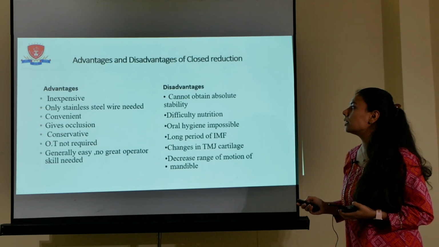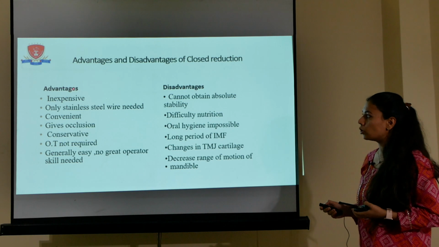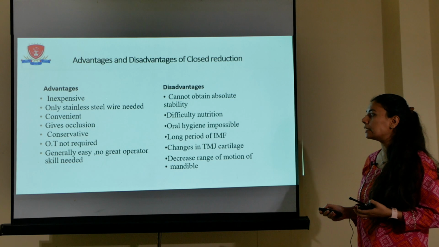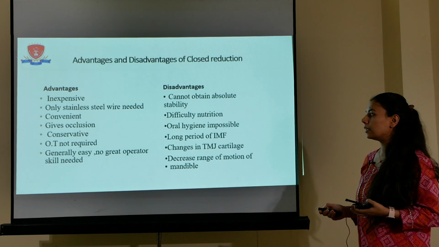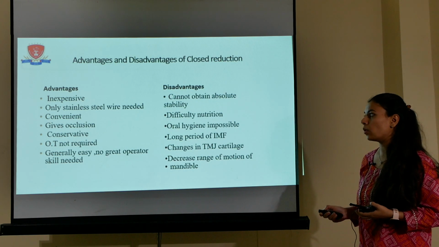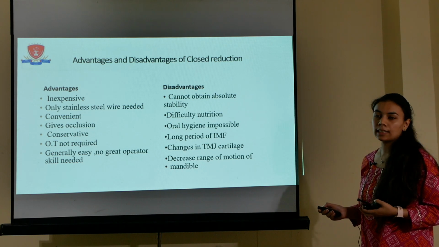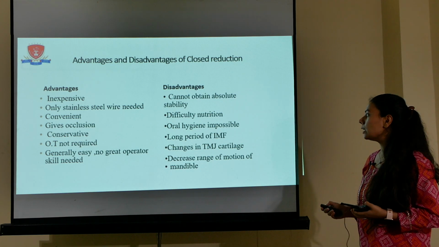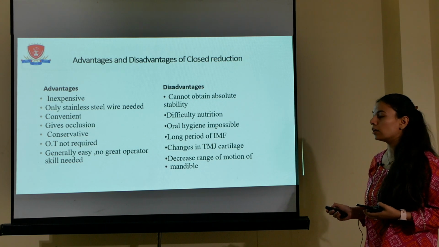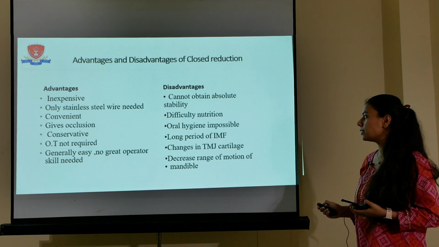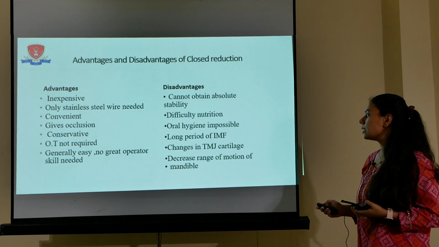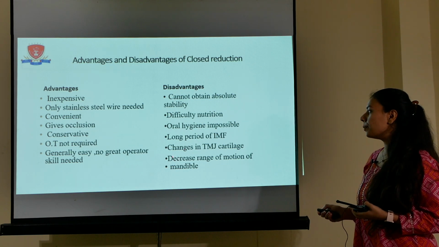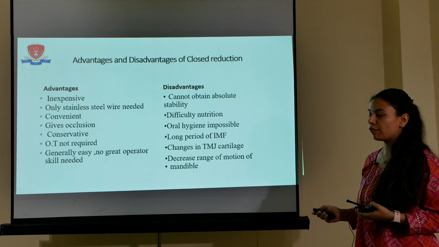Now advantages and disadvantages. Closed reduction is inexpensive and more convenient, OT is not required, no great operator skill is required, and it can be done using only stainless steel wire. Disadvantages are that there is no absolute stability, oral hygiene becomes a problem, it requires a long period of intermaxillary fixation, there are chances that TMJ cartilage may show some changes, and there will be decreased range of motion of the mandible.